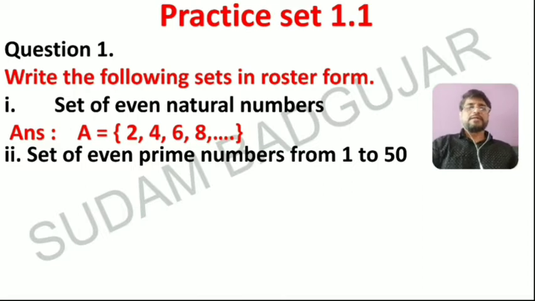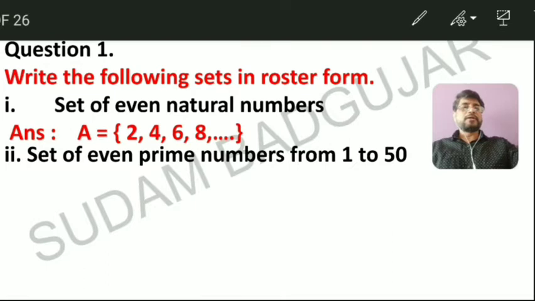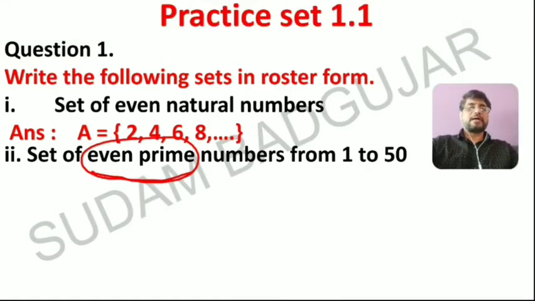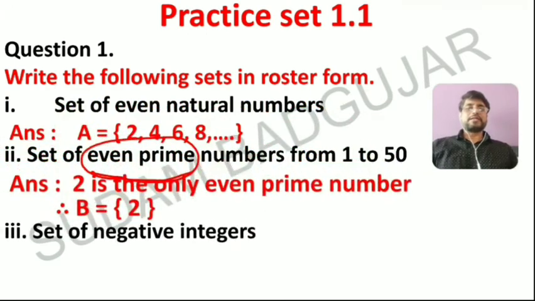Question number 2: set of even prime numbers from 1 to 50. You know prime numbers are numbers having no divisors other than 1 and itself. But here I want even prime numbers. See, there is only one even prime number and that is 2. Therefore, set B is equal to the singleton set {2}, meaning it contains only one element.